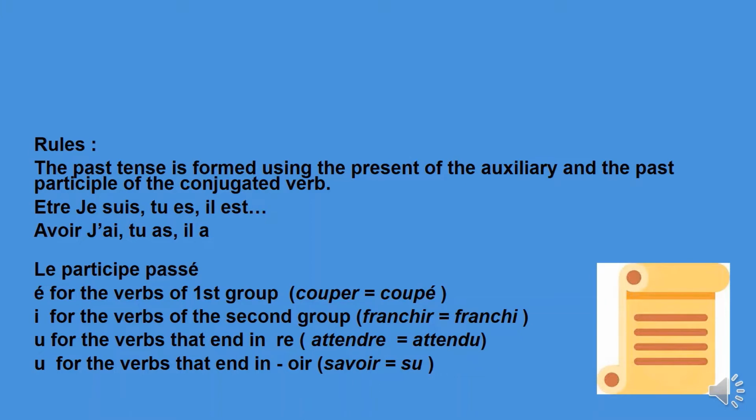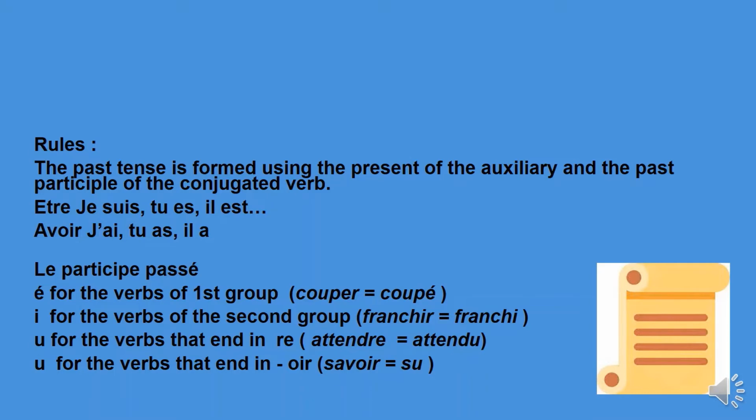Some of the rules to making the participe passé du verbe conjugué. The past tense, as we said, is formed using the present tense of the auxiliary and the past participle of the conjugated verb. Okay, so the present tense of être is je suis, tu es, il est, elle est. The present tense of avoir is j'ai, tu as, il a, elle a, and so forth.